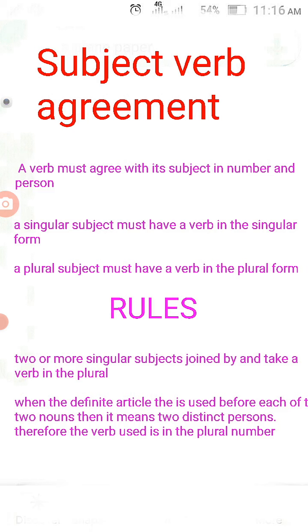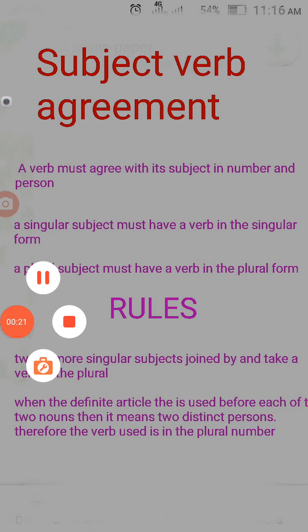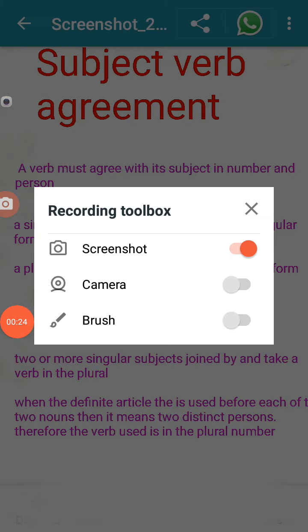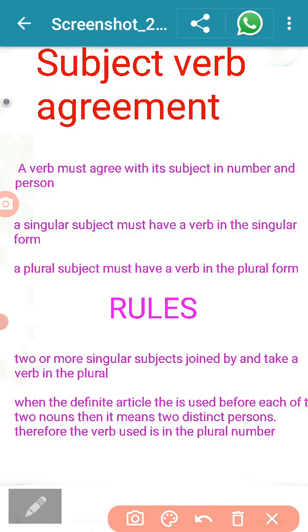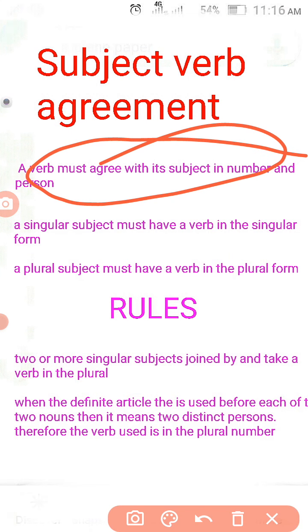What does subject verb agreement mean? That means the verb must agree with its subject in number and person. See, here it is written: the verb must agree with its subject in number and person. It means the verb should match the subject. Now I will give an example so you can understand it.